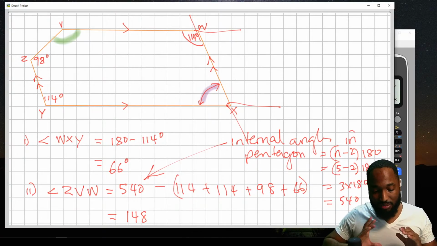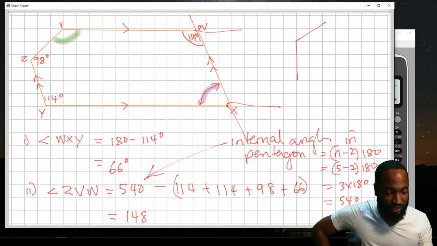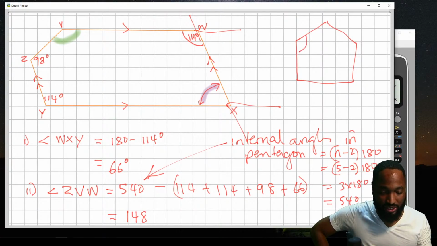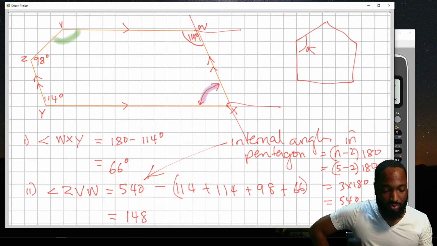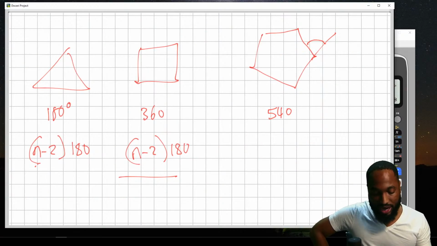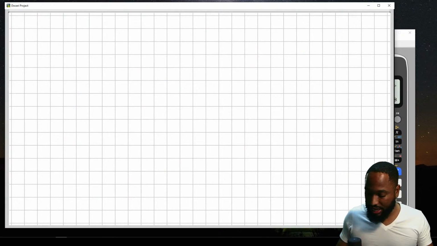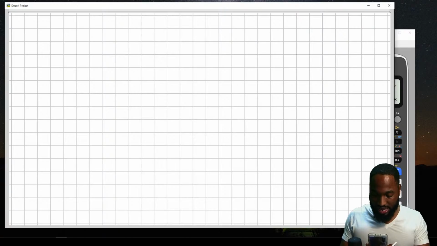Also, what comes most of the time is the individual angle. It's normally a regular pentagon, and you need to figure out the value of the individual angle. Do you understand what I'm saying? So it'll be 540 divided by the number of angles, which is 5. So you'll be able to figure out the individual angle. Anyhow, that's enough talk.